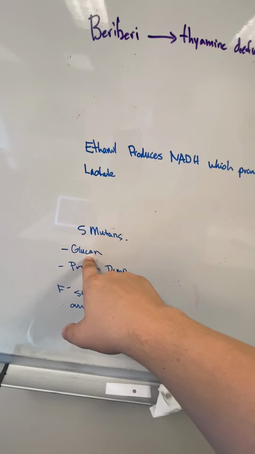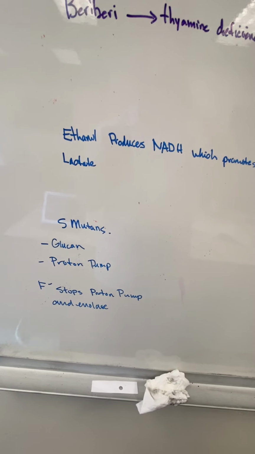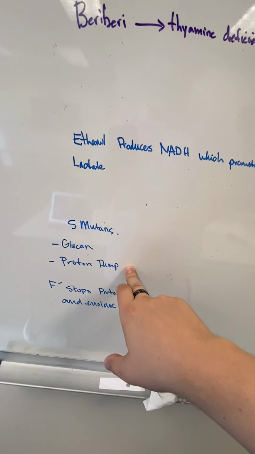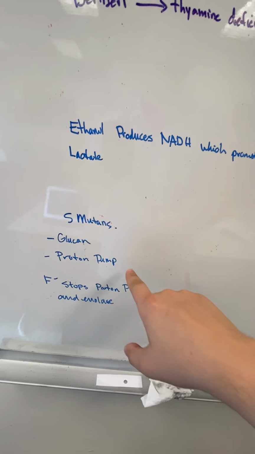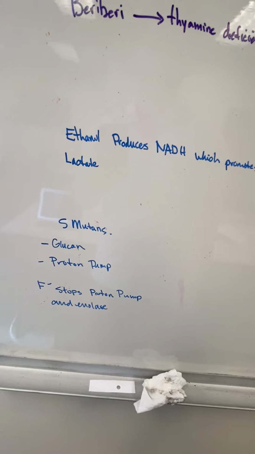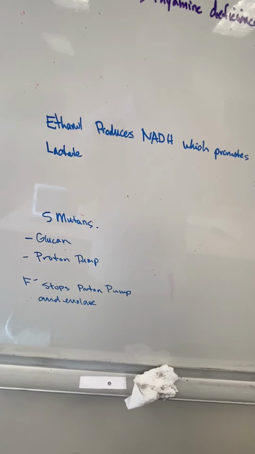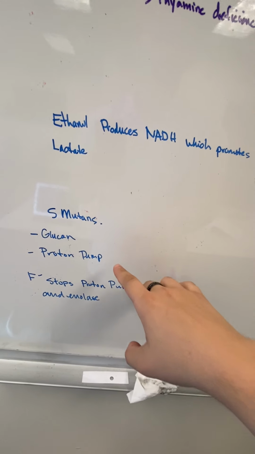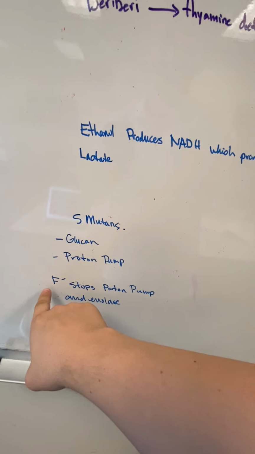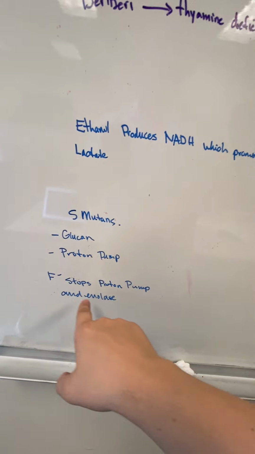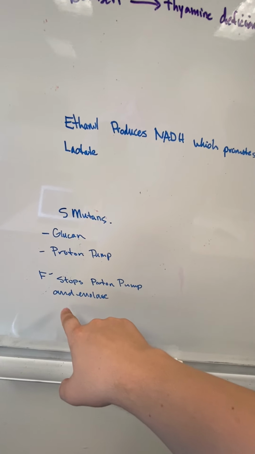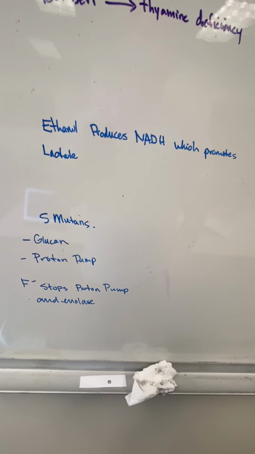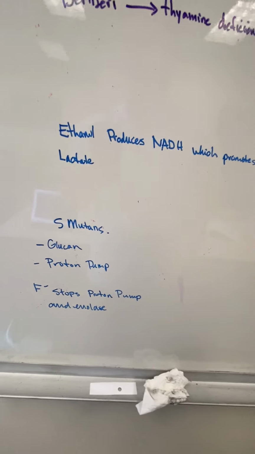secrete glucan, which is an extracellular matrix, which we've learned about. And they also have a proton pump, which pushes protons into the extracellular area, which causes a lower pH or an acidic environment. Fluoride, though, stops the proton pump from happening, and it also stops an enzyme called enolase, which produces more lactic acid.